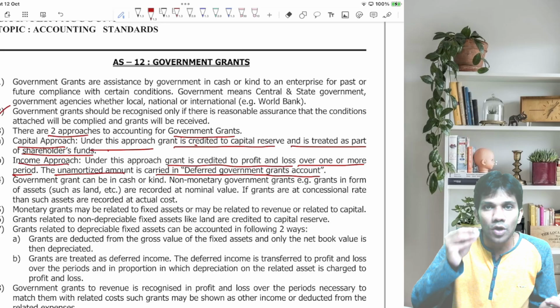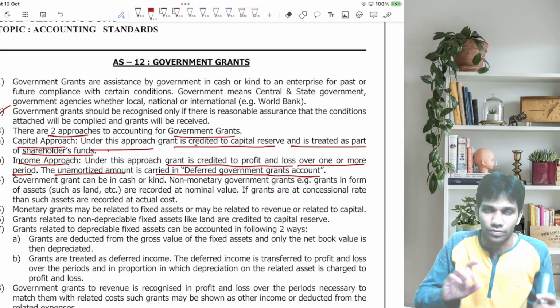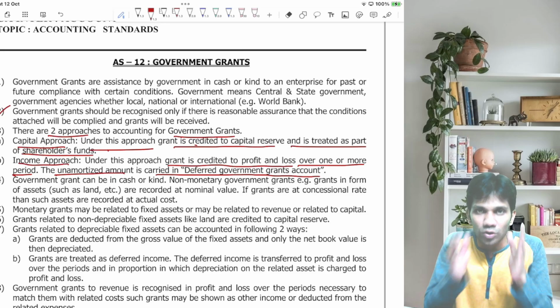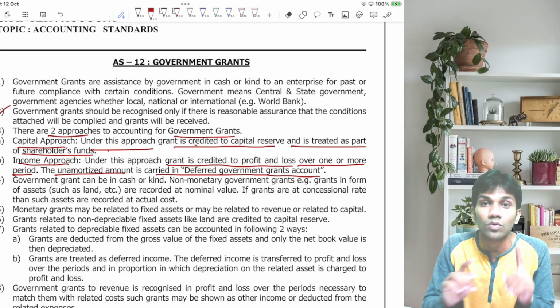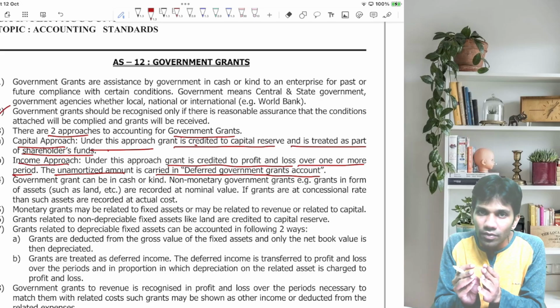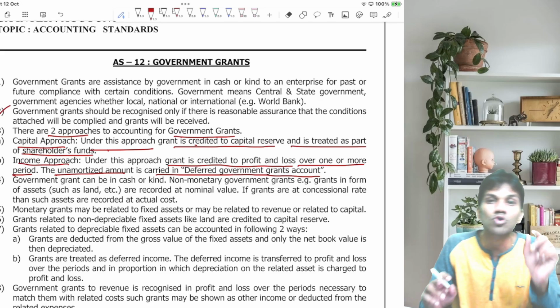Every year, you have to transfer part of the income to the profit and loss account. Why I am saying this: when you are following income approach, the total grant receipt should be credited to an account known as deferred government grant account. Every year, a part of it should be transferred from deferred government grant account to profit and loss account and shown as income.